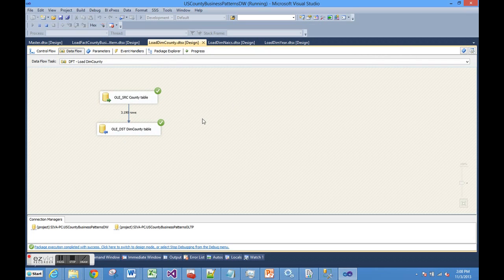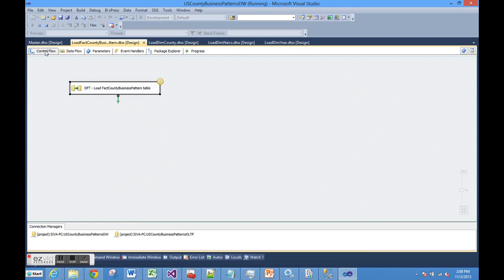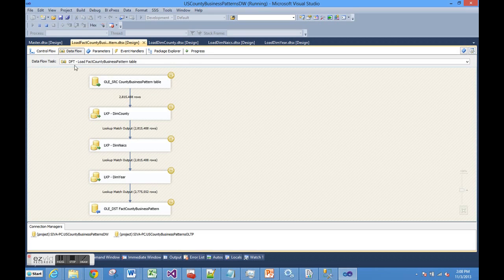Dim year has about 14 rows, NAICS about 2400 plus rows, and the county table 3000 rows plus. For the fact table, it has already loaded about 3 million rows, and it's going to take about 5 to 6 minutes to load the entire 30 million rows.